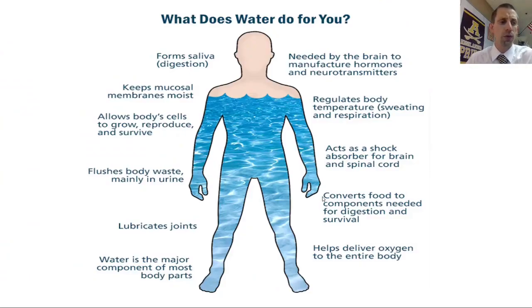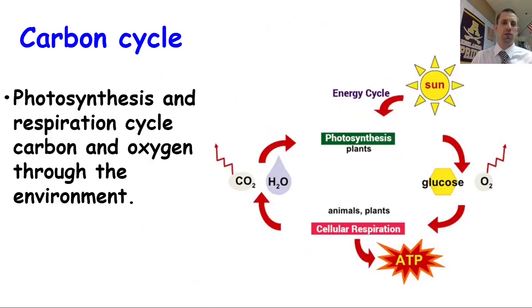So what do you use water for? Or what do living things use water for? Well, the biggest thing is that water makes up the vast majority in terms of the constituents of every cell of every living thing. In a human, it's somewhere between 50 and 60, up to 70% of the body is made up of water. Here's a bunch of other things listed out in terms of what water does for people inside of the body, everything from forming saliva to helping to deliver oxygen through the entire body system because your blood is primarily made of water. So lots of really important uses for water.